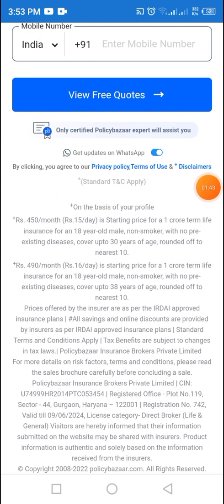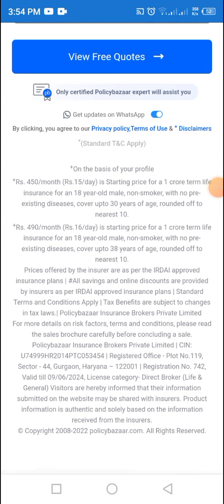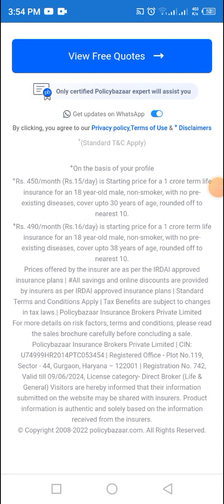You guys can see this: for this basic profile, 415 per month, almost 15 Indian rupees per day, is the starting price for a one crore term life insurance for an 18 year old male non-smoker with no pre-existing diseases, with cover up to 38 years of age, rounded off to the nearest 10. And 419 per month, Rs 16 per day, is the starting price of a one crore term life insurance for the same profile.